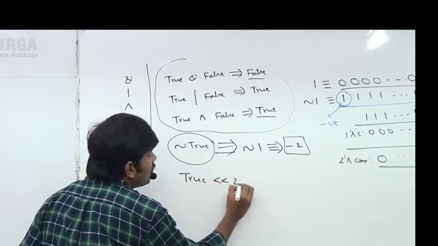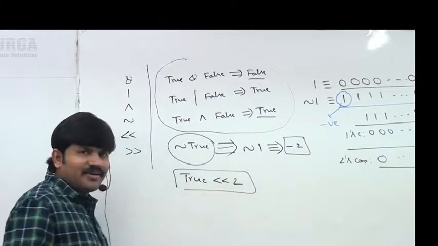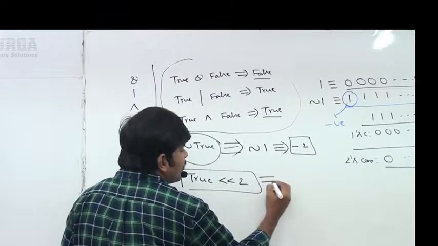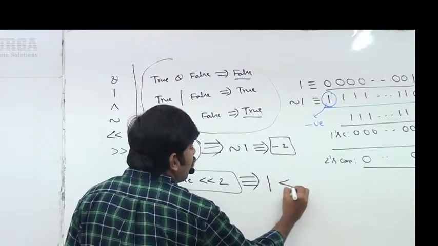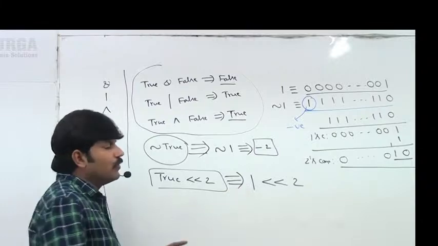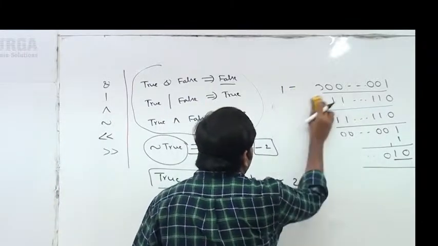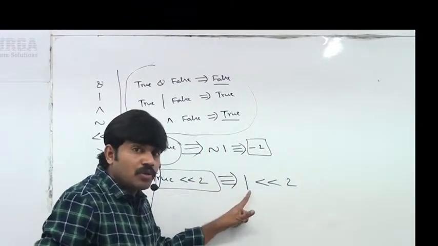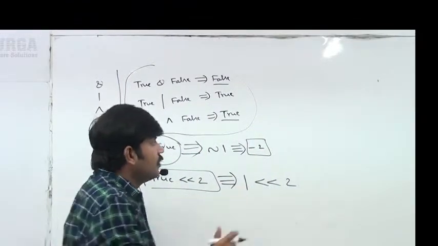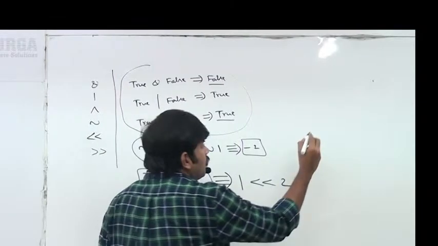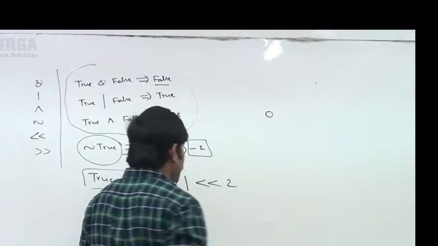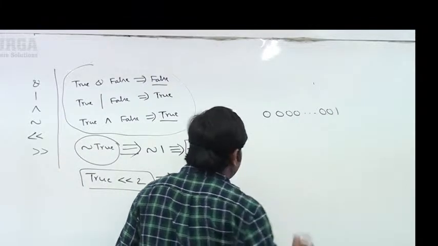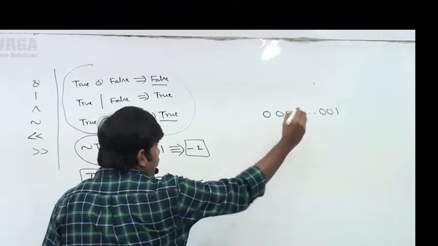Here, true left shift 2, sir. Are you getting it? True left shift 2. Internally, what it means is 1 left shift 2. Sir, how is it going to work? Have a look once at this one, sir. So, first, how to represent 1? Here, the most significant bit is 0. Next, the remaining bits represent the value directly. So, this is one representation, right?